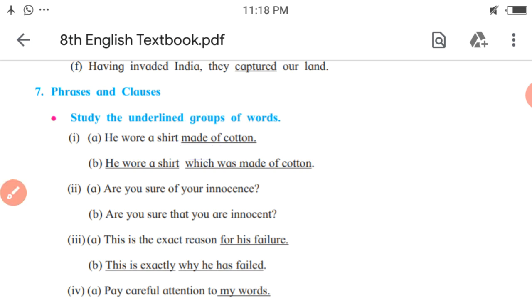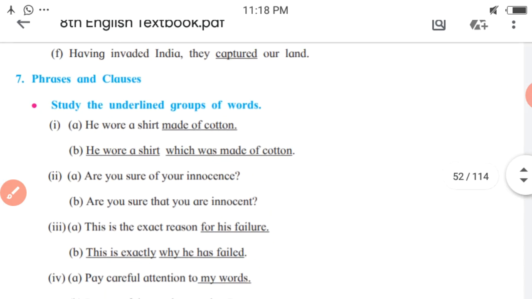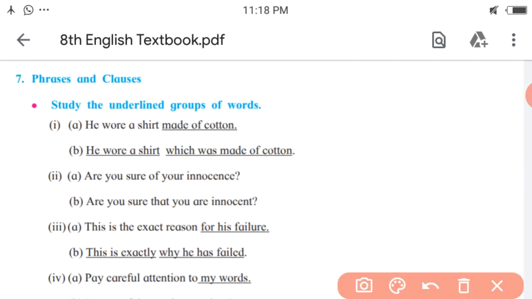What about the next? Which was made of cotton. Is it a phrase? Let us see. Is there any subject? He wore a shirt which was made of cotton. So here, in this group of words, the subject is which. So as this group of words includes a subject, it is a clause.